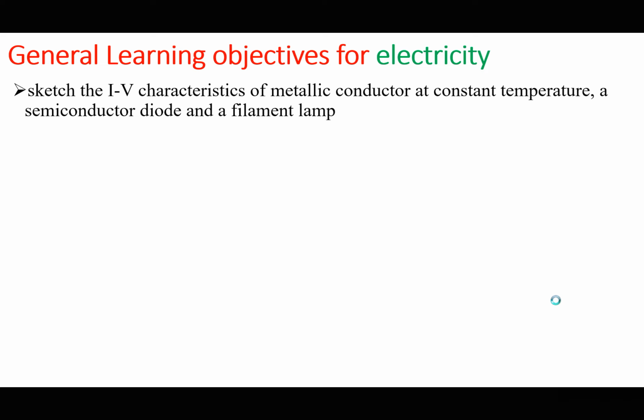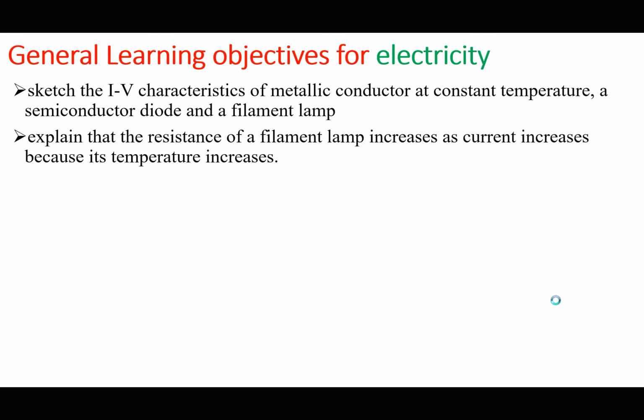You should be able to sketch the IV characteristics of a metal conductor at constant temperature, a semiconductor diode, and a filament lamp. You may not have done this in GCSE. You should be able to explain that the resistance of a filament lamp increases as current increases because its temperature increases. We shall see that under the IV characteristic graphs. You should be able to state Ohm's law.